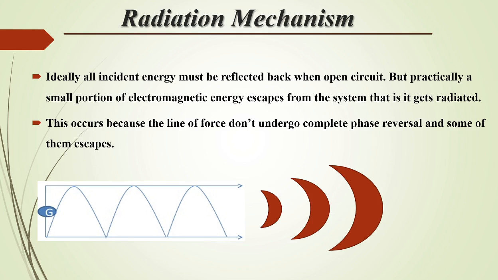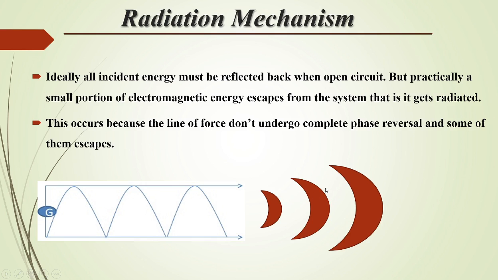This occurs because the lines of force don't undergo complete phase reversal and some of them escape. These are the transmission lines through which the electromagnetic energy is transmitted, and at the open end of this circuit the complete reversal process is not performed, and some of this energy escapes.